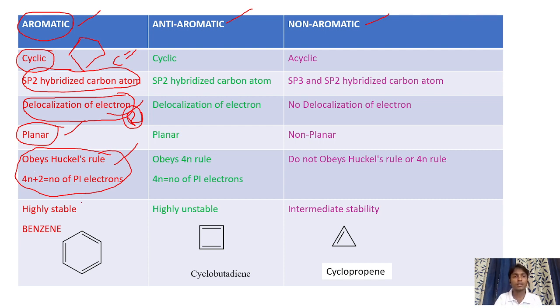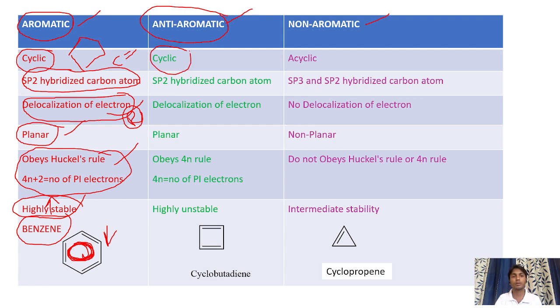Next, when it comes to the stability of aromatic compounds, these are highly stable. An example is benzene. Why are aromatic compounds highly stable? Because of the continuous movement of electrons within these molecules, the molecular energy gets reduced, but the stability of the molecule is improved or increased.